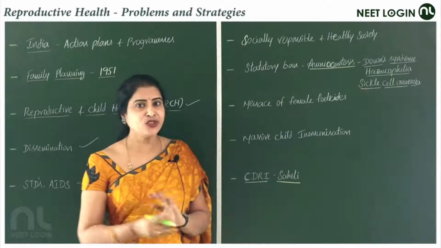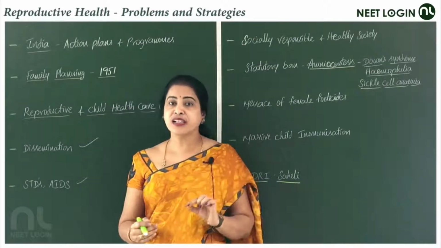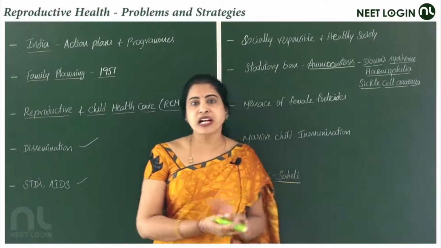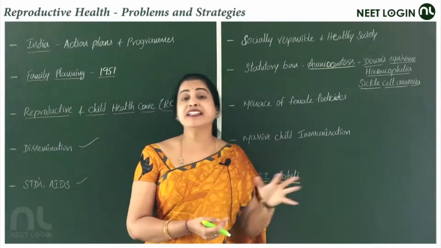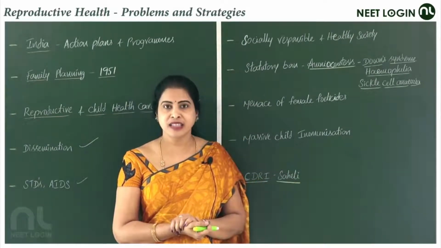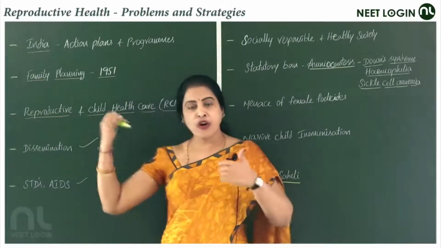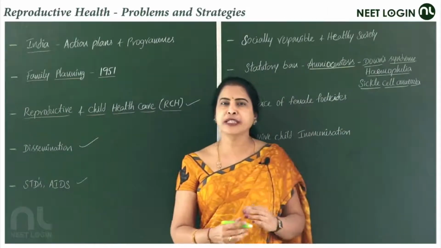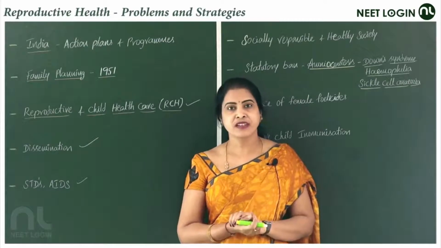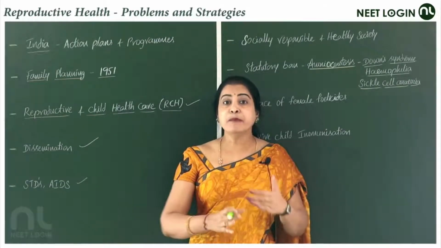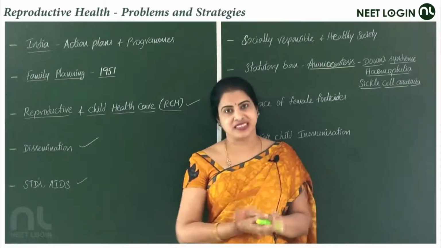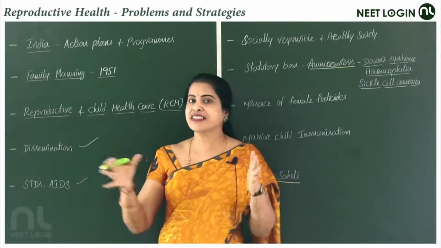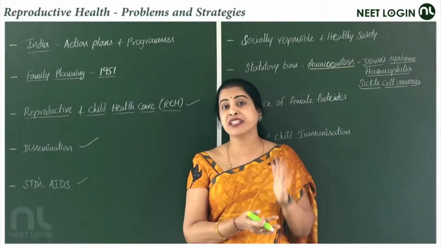With all these things only, we can reduce the infantile mortality rate and maternal mortality rate, MMR. According to this action plan, the strategy of government and non-government organizations is to make medically facilitated deliveries. Medical help should be taken during delivery.